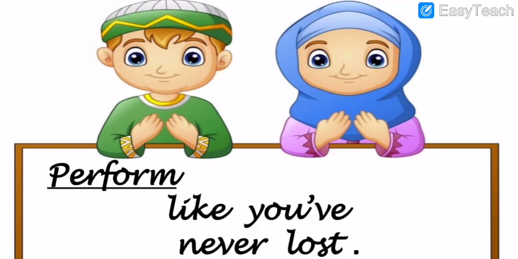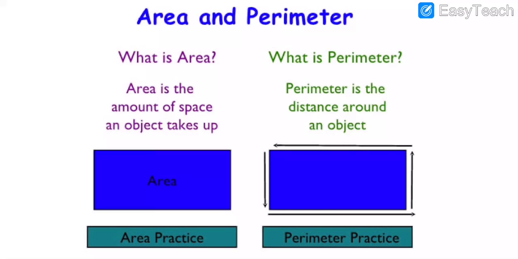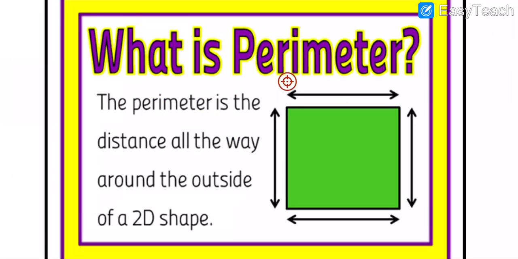Our new topic is perimeter. So, my dear students, what is a perimeter? See here the example of the perimeter. All these arrows that are shown represent the perimeter. Got my points? What is the perimeter?